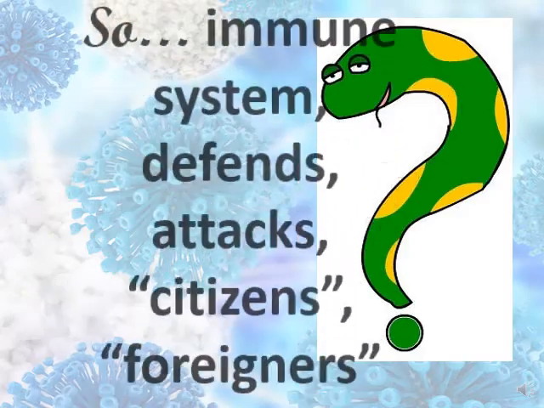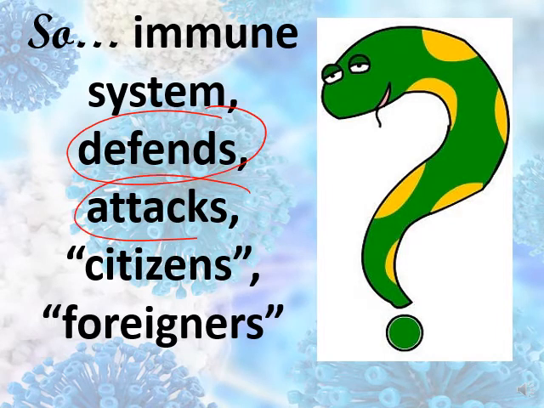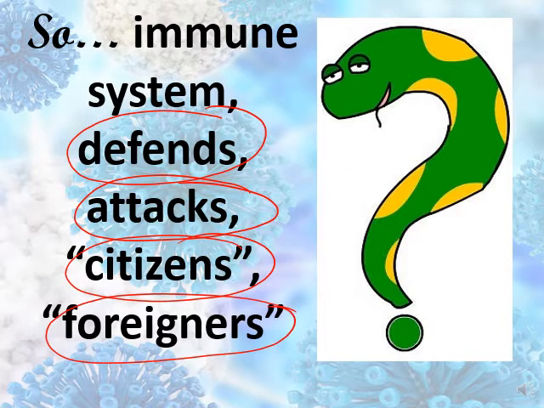So here, the immune system defends or attacks citizens or foreigners. As a conclusion, the immune system will defend or it will attack the citizens or the foreigners. To start with, it defends what belongs to my body. So my immune system defends my organs, my cells, my tissues.